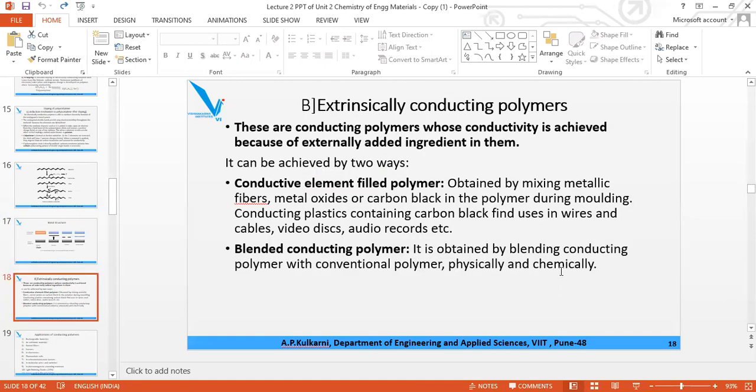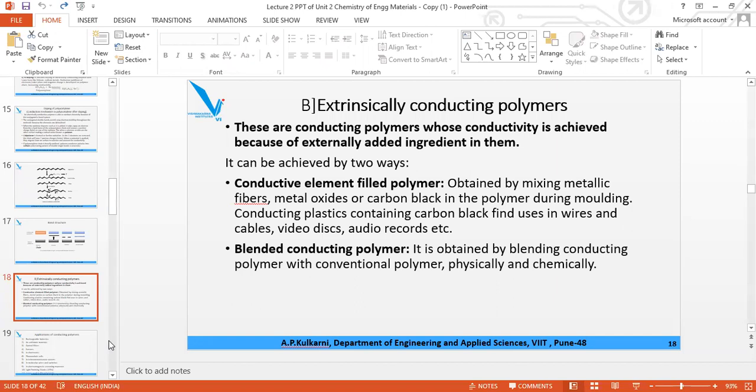Now what is an extrinsically conducting polymer? They do not conduct electricity at all. They are insulators, but they are made conductors because we have to use them in the electronic industry, automobile industry, etc. To increase their scope and applications, we make them conducting.